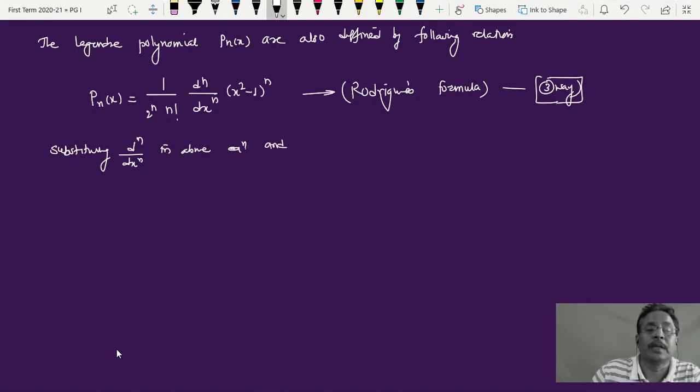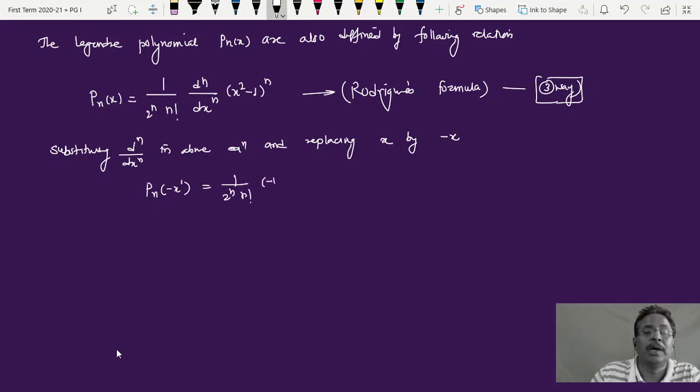Replacing x by minus x prime, this will be given as 1 upon 2 raised to n into n factorial as it is.